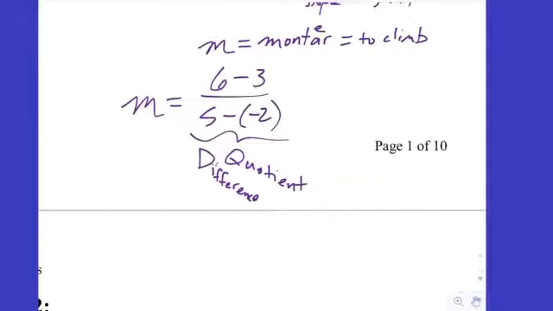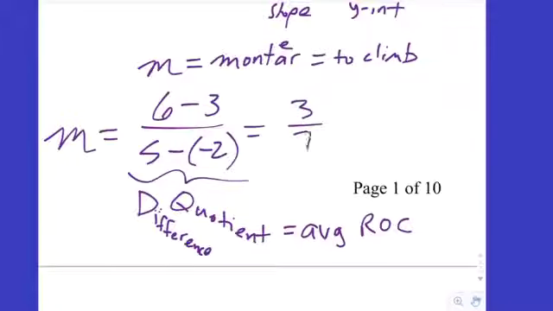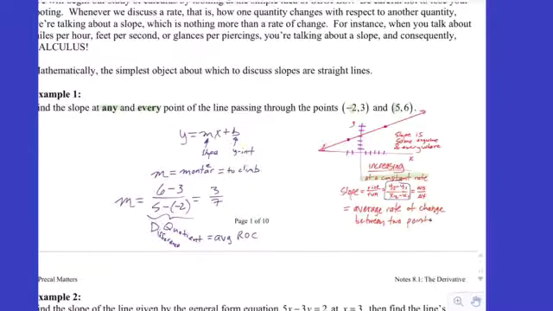It's called the difference quotient. What does DQ stand for? Difference quotient, and it gives you the average rate of change. We've already said that. So let's compute that. That is 3 over 7. So that's the slope, the average rate of change between those two points, and because it's a line, it's the slope at any single point.